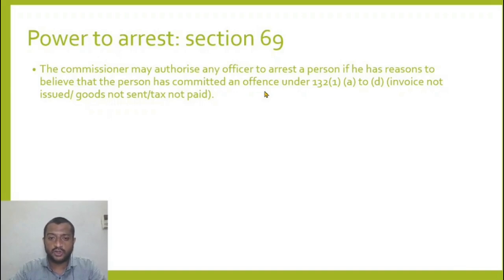The commissioner may authorize an officer to arrest a person if he has reasons to believe that the person has committed an offence under 132 subsection 1 clause A to clause D. So what is this 132 1 clause A? Clauses A to D give situations where one invoice has been issued but goods have not been delivered. This is a bogus transaction. No goods delivery, just for claiming credit I might have done this. Second one, the goods have gone but no invoice is issued.